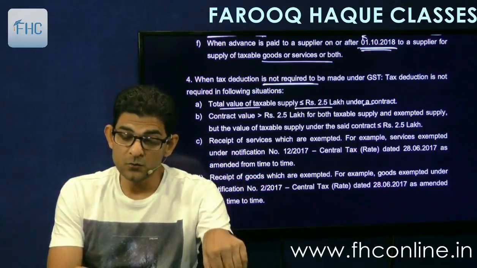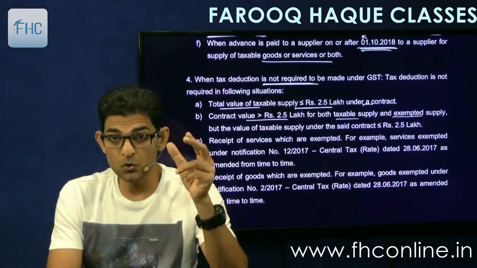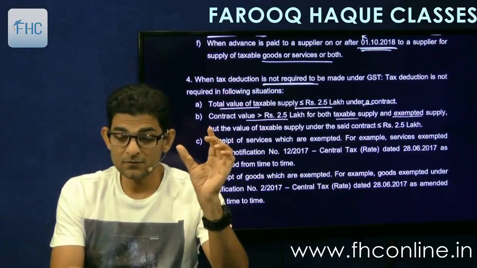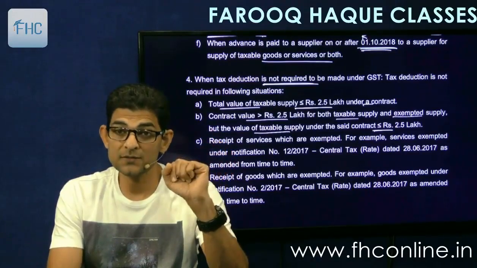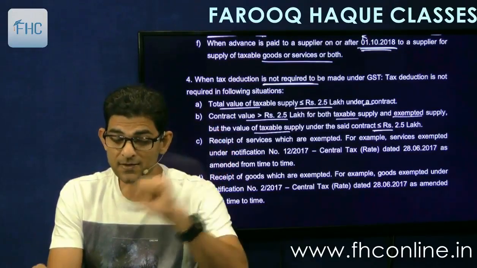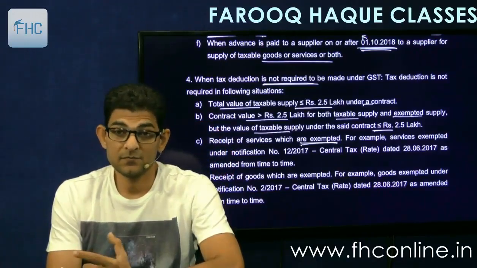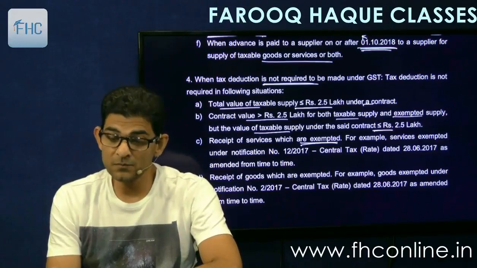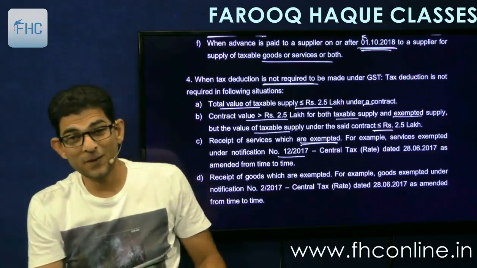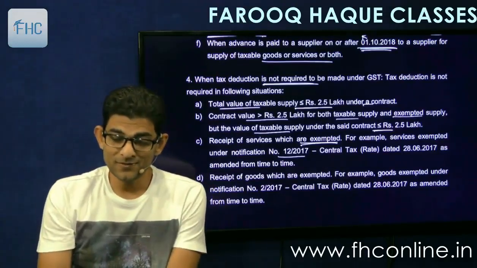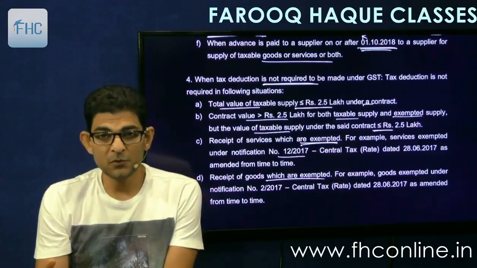Second, contract value is more than 2.5 lakhs for both taxable and exempt supply, means together it is more. But in that the value of taxable supply is less than or equal to 2.5 lakhs. So again no TDS. Thirdly, receipt of services which are exempted. For example, services exempted under notification 12/17. We had seen the long list amended from time to time. Then goods which are exempt, obviously. So for exempted goods, exempted services, there will be no TDS.